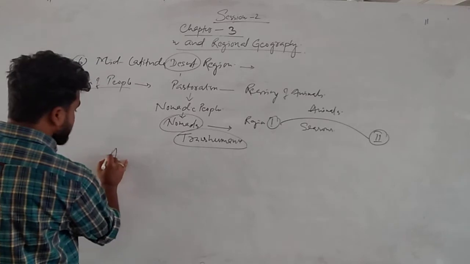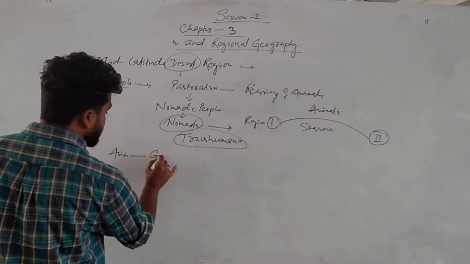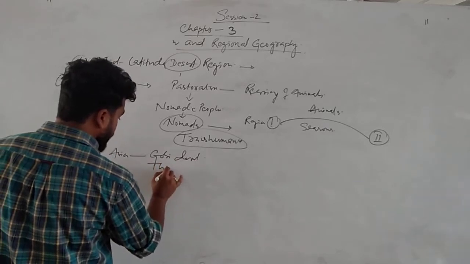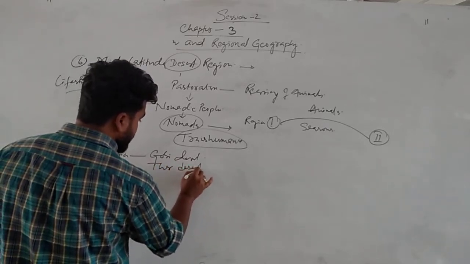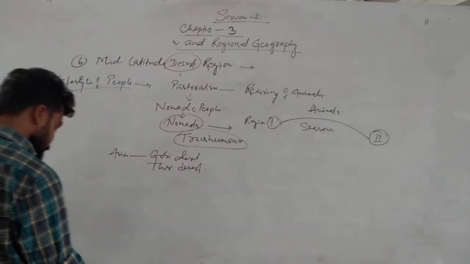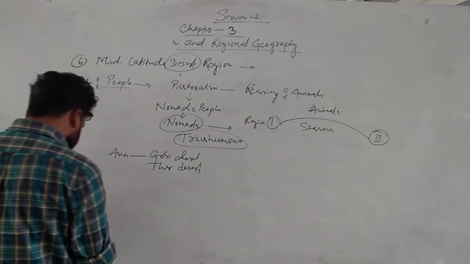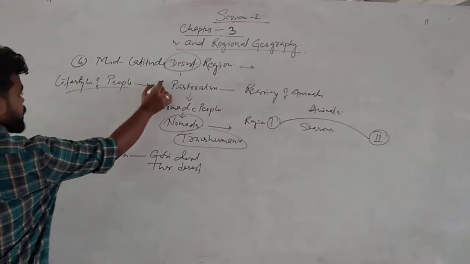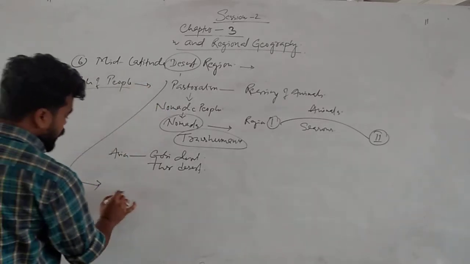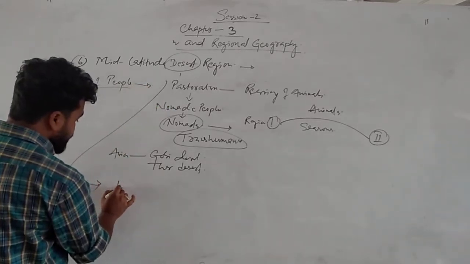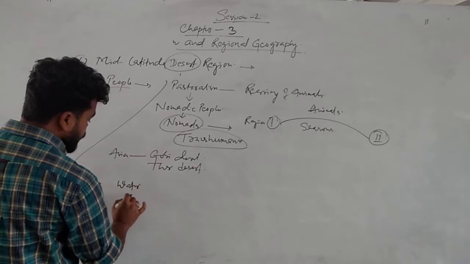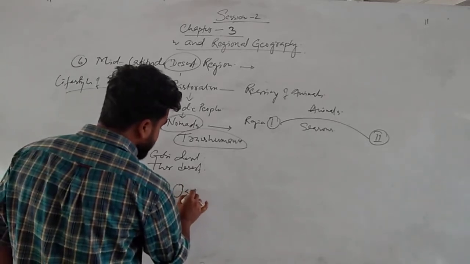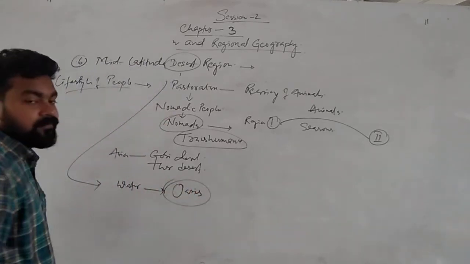Generally, in Asia, pastoralism occurs in the Gobi Desert. In the Thar Desert also we can see some kinds of pastoralism. And in the desert region, there is some portion that is covered with water. That portion is called an oasis. You have come across this term in geography, oasis.